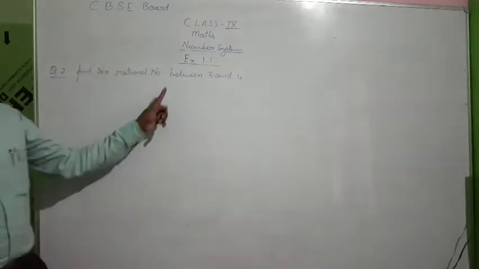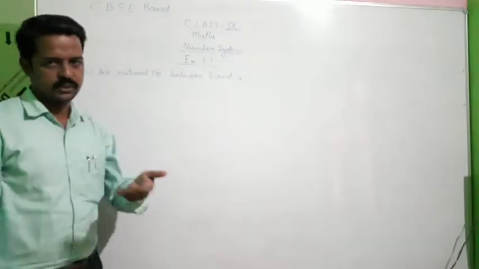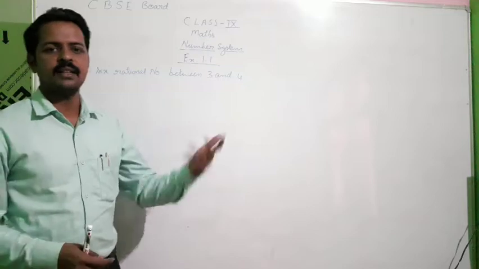Let's see the next question of exercise 1.1. Find 6 rational numbers between 3 and 4. You can find 6 rational numbers between 3 and 4 by the old method which I taught just now. Now I'm going to tell you one more method to find 6 rational numbers. There are 3 methods to find 6 or infinite decimal numbers between two numbers. One method is, if you want to find 6 rational numbers, just add 1 to it and make a denominator of that; multiply and divide by the same number. You want to find 6 rational numbers, so the denominator will be 6 plus 1, that is 7.